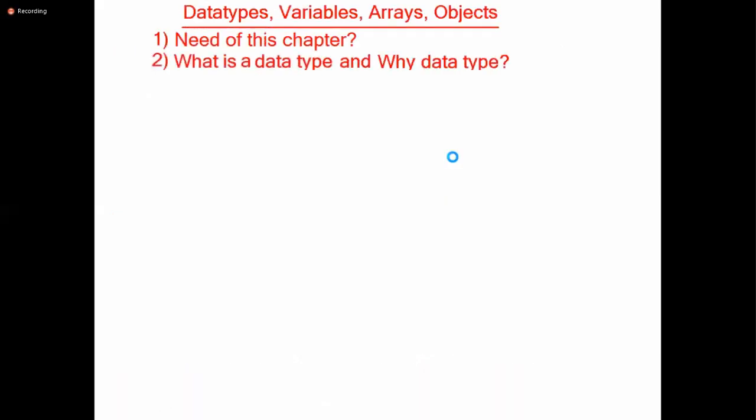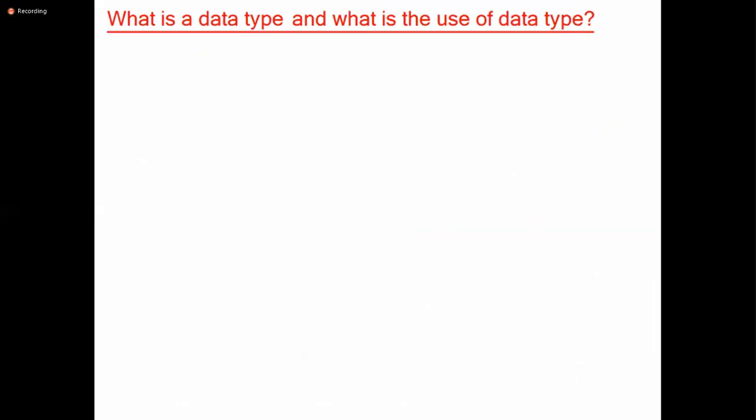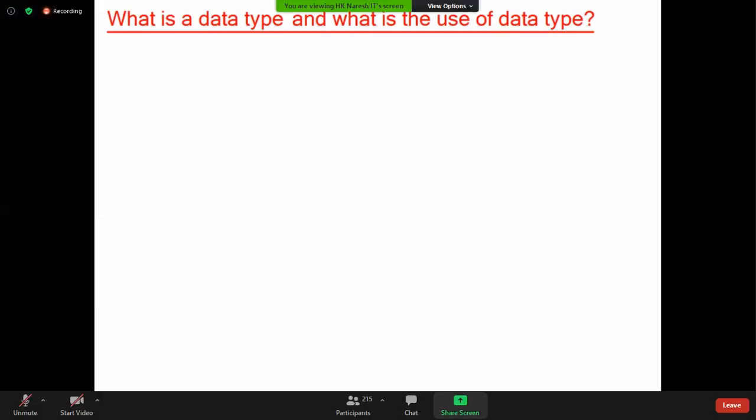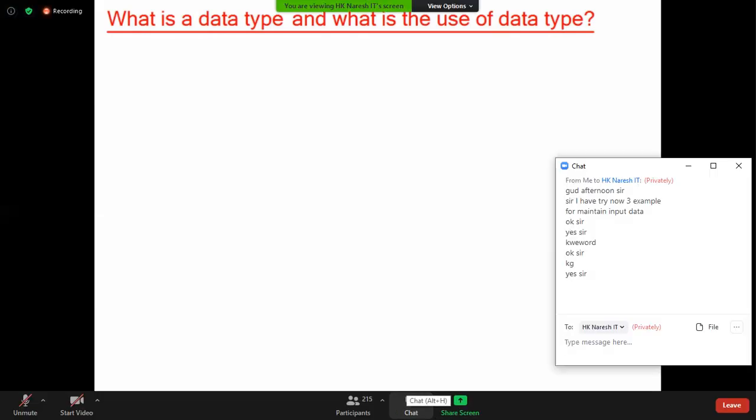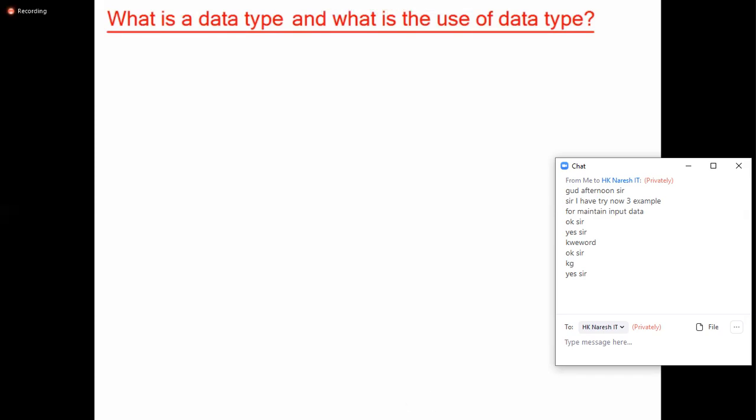Now let me move to the next topic. What is a data type and why data type? Just now I have completed it. What is a data type? Tell me. Data type is nothing but a keyword. One second. Data type is a keyword. A keyword is a data type.